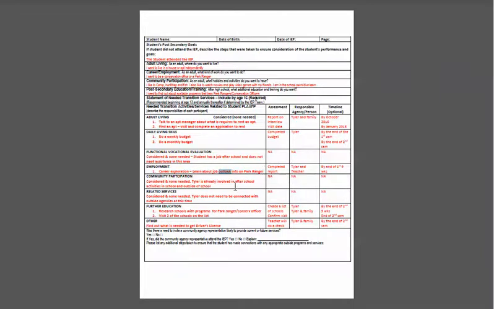Community participation. I considered it and none is needed. Tyler is already involved in after-school activities, in school and outside of school. So this is not applicable. He does not need our assistance or any activities to be independent in that area. Related service, once again, considered and none needed. Tyler does not need to be connected with outside agencies at this time. He doesn't need Goodwill to do job coaching for a job. At this point, he doesn't need to get connected with Michigan Rehab Services. He doesn't need any physical therapy, speech therapy, any other services.